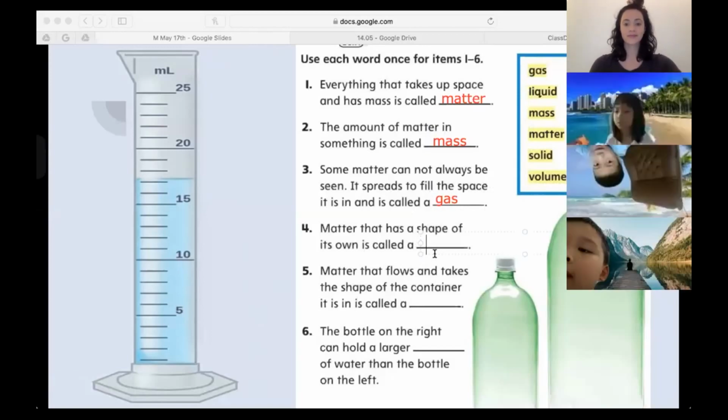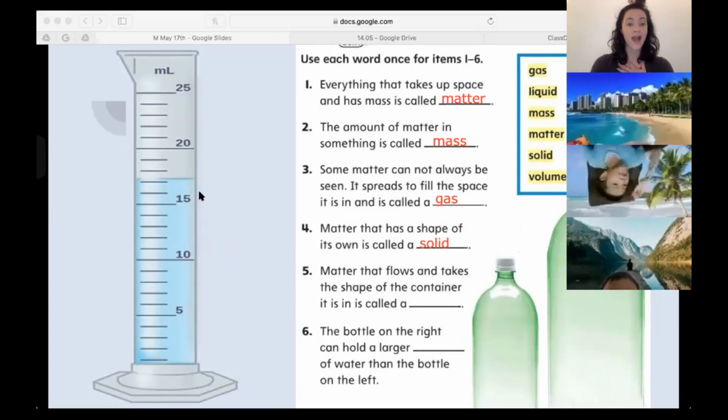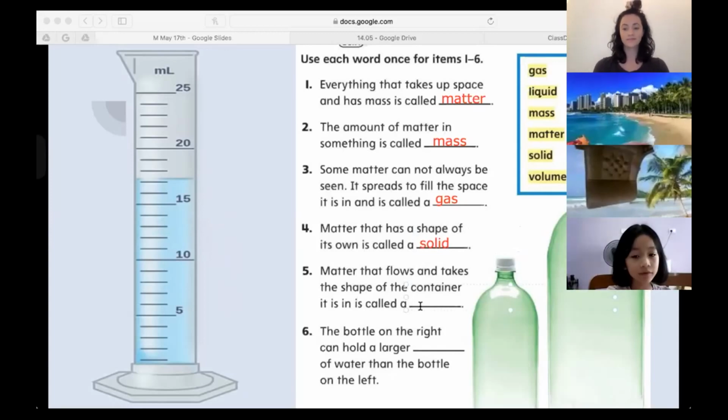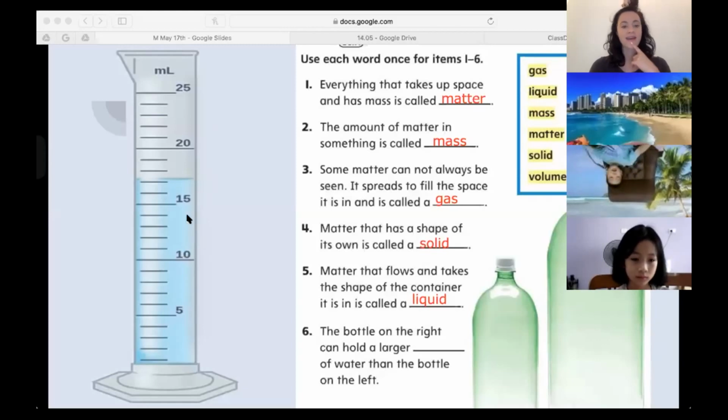Matter that has a shape of its own is called a solid. Very good. It has its own shape. Number 5. How about Mia? Mia, could you do number 5 for us? Matter that flows and takes the shape of the container is called a liquid. Nice work, Mia. And last one, how about Thuy Anh? Thuy Anh, can you do number 6?